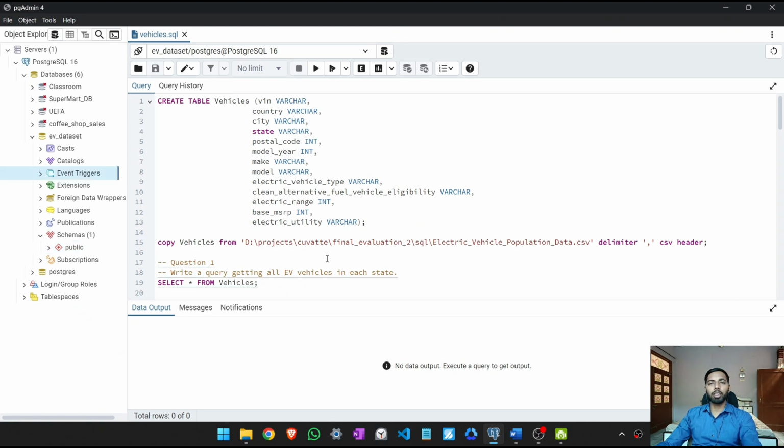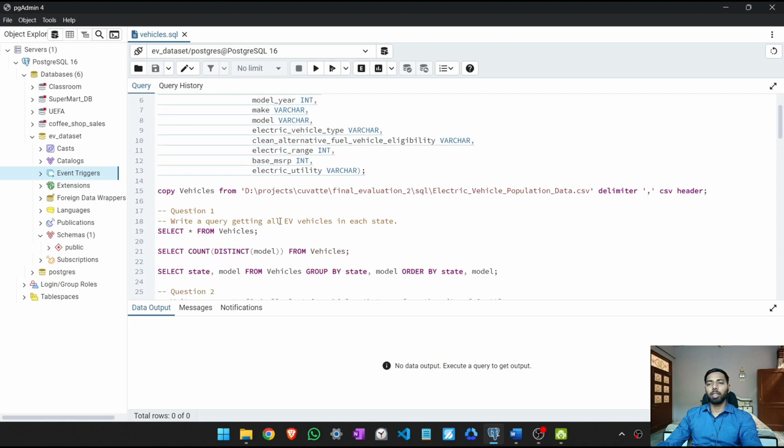So first we created a new database with name EV_dataset. Then we created a new table with name vehicle, with all the respective columns, by defining their data types in front of this. Then we copy vehicles from our given CSV file. Delimiter is our comma, CSV header.